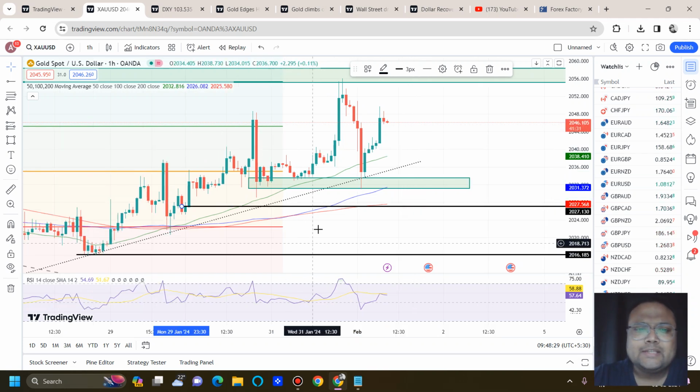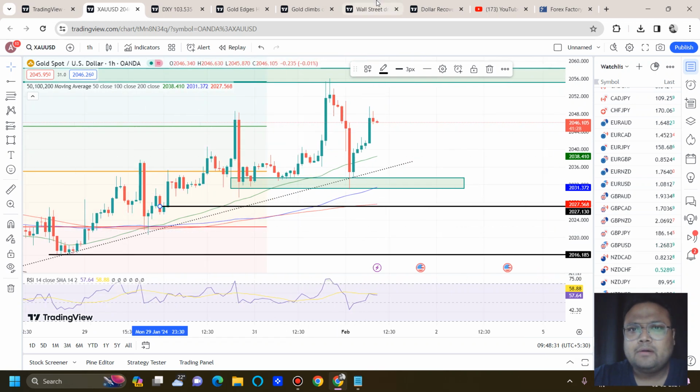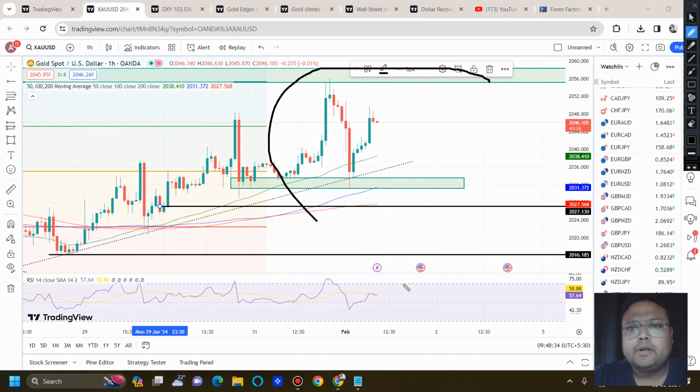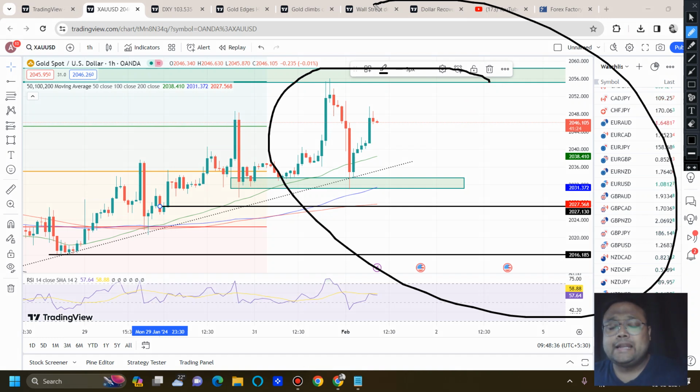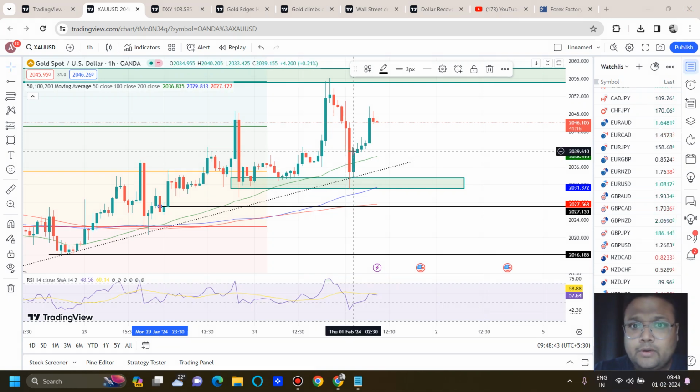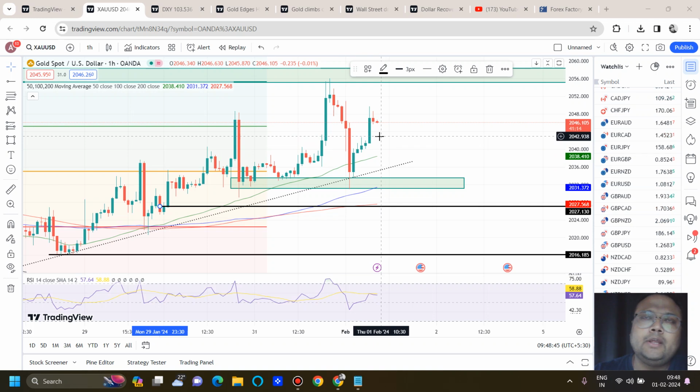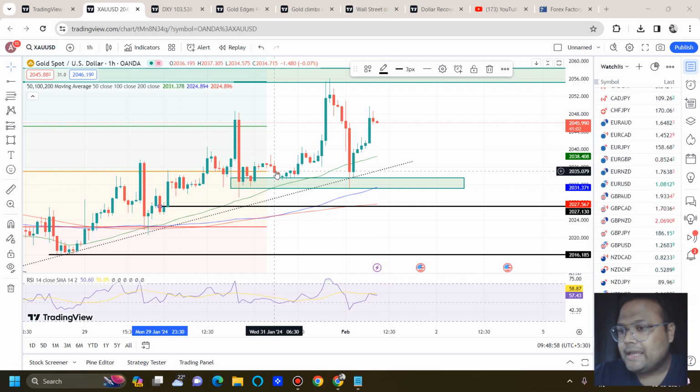Yes, we do have other levels also, but as of now, let's focus on this particular portion of the market only, because at the time of news, it will be better and safer for us to follow the trend of the market. And hopefully you guys have learned, because when I started trading, the amount of information online was very limited. There was no place to learn. Though I do the analysis, I also try to explain so that you can learn, so that you can understand how to do the analysis, how to look at the market.